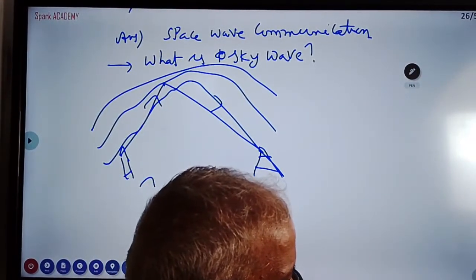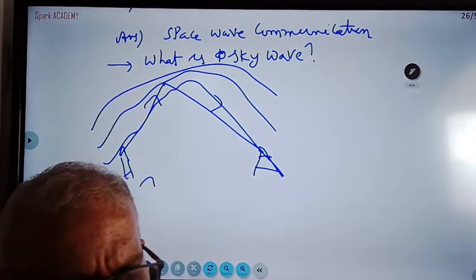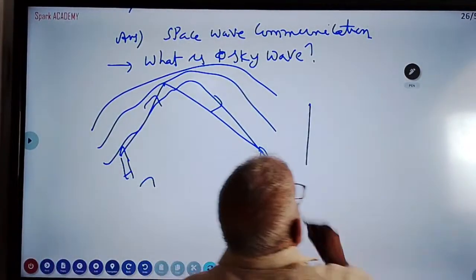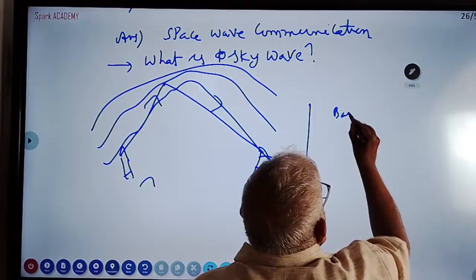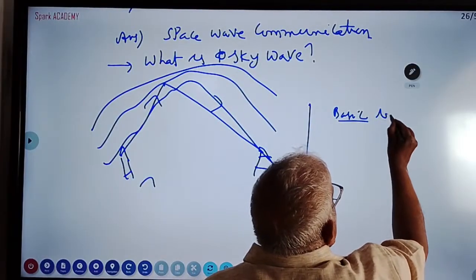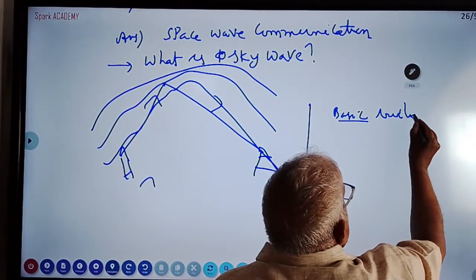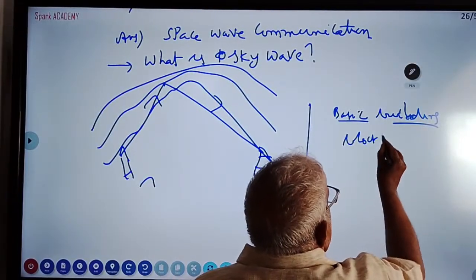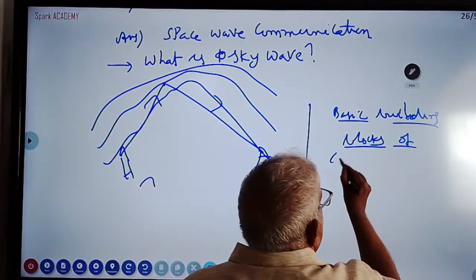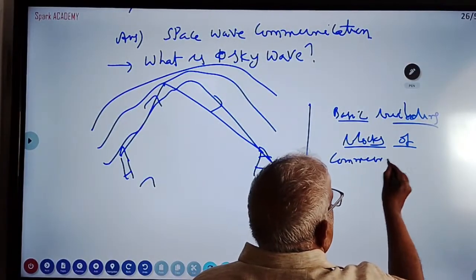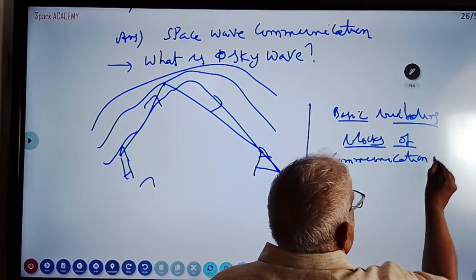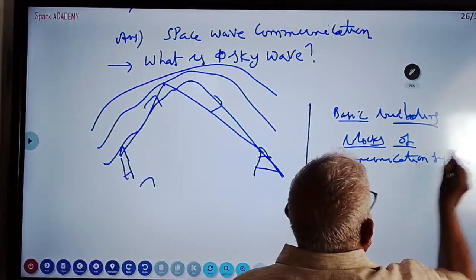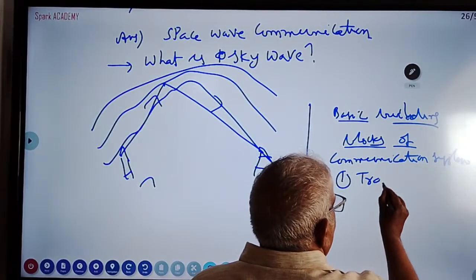Now, what are the basic building blocks of our communication system? The chapter itself is named communication system. How can communication be done? What are the parts? One is the transmitter antenna,